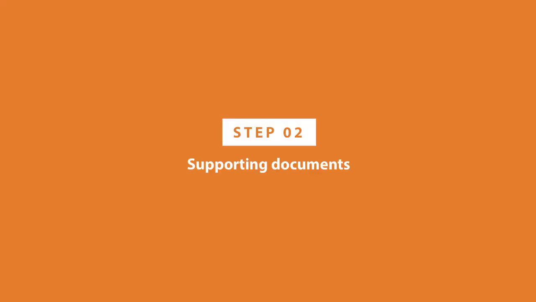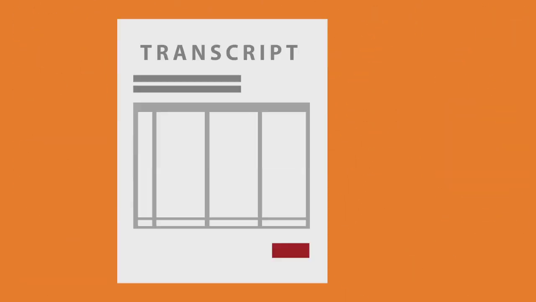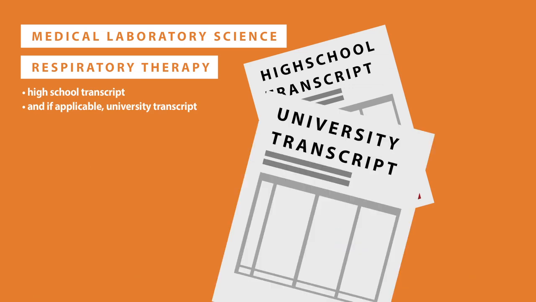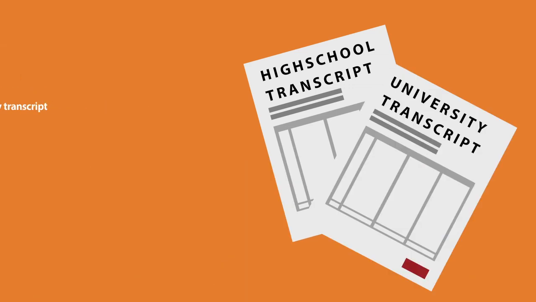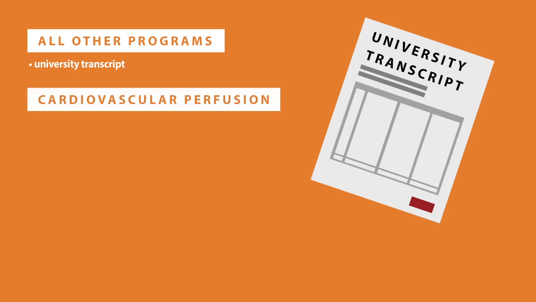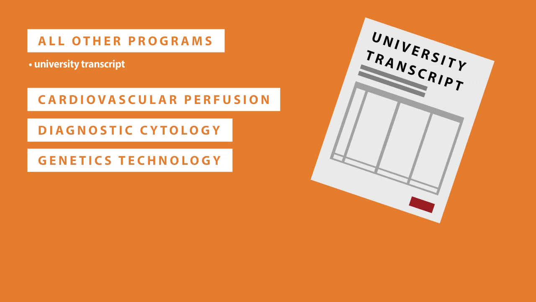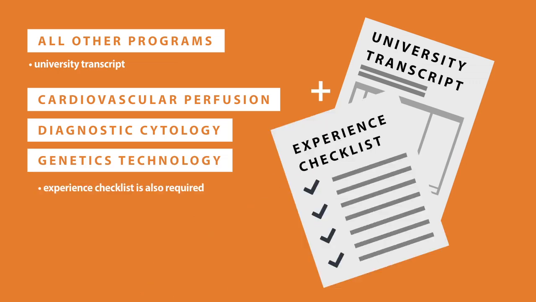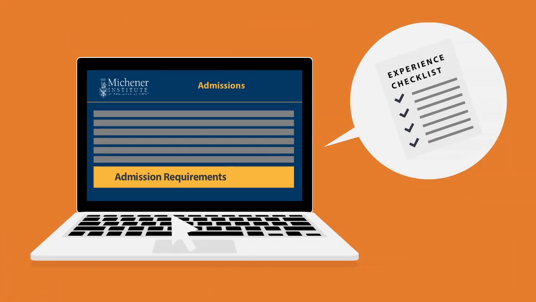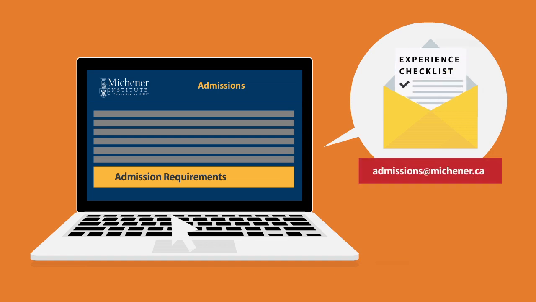Step 2. Supporting documents. But first, you might be asking what supporting documents are required. Post-secondary transcripts from all institutions attended. If you're applying to medical laboratory science or respiratory therapy, you will be required to submit your high school transcript, and if applicable, your university transcript. For all other programs, only university transcripts are required. For cardiovascular perfusion, diagnostic cytology, and genetics technology, an experience checklist is also required. The experience checklist can be found on our website under Admission Requirements and can be emailed to admissions@michener.ca.